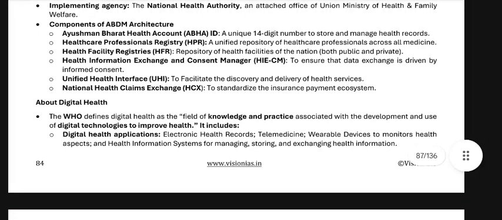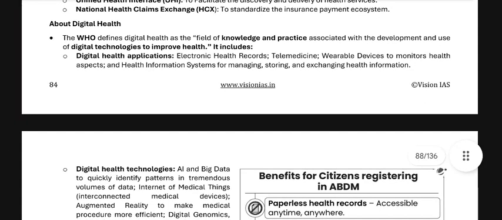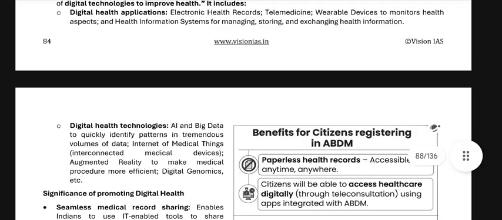About digital health, the WHO defines digital health as a field of knowledge and practice associated with the development and use of digital technologies to improve health. It includes digital health applications like electronic health records, telemedicine, wearable devices to monitor health aspects, and health information systems for managing, storing and exchanging health information. Digital health technologies include AI and big data to quickly identify patterns in tremendous volumes of data, Internet of medical things, interconnected medical devices, augmented reality to make medical procedures more efficient, digital genomics, etc.